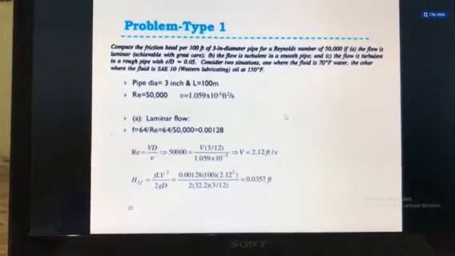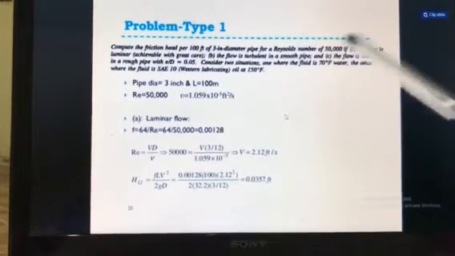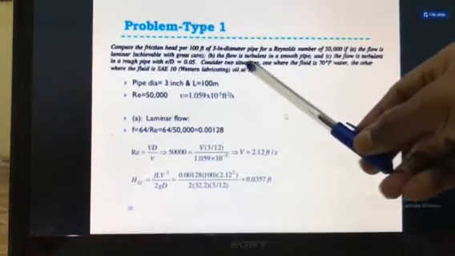Okay, good evening guys. In the previous lecture we determined the flow, the friction factor, as well as the head loss due to friction for the laminar case, meaning for the first case only we have determined the two terms. Now the same problem is used, and we are going to find the friction factor as well as the head loss due to friction for the second case, if the flow is turbulent or for smooth pipe.